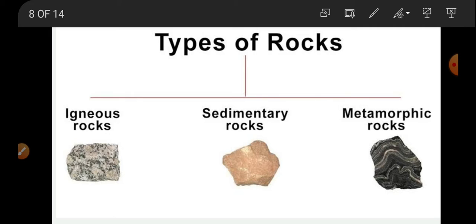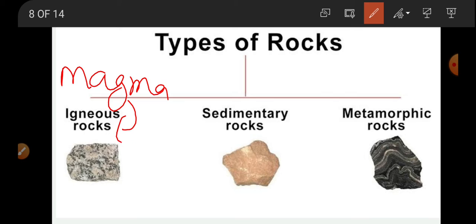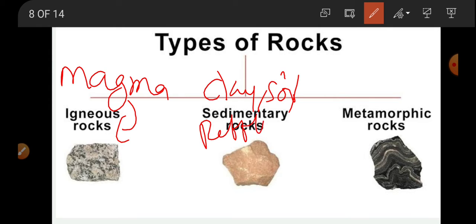So the first one, on the basis of their formation: if the rocks are formed from the magma by volcanic eruptions, then we say such rocks are igneous rocks. If the rocks are formed by the combination or by the depositions of clay, soil, pebbles near the seashore areas, then we say them as sedimentary rocks.